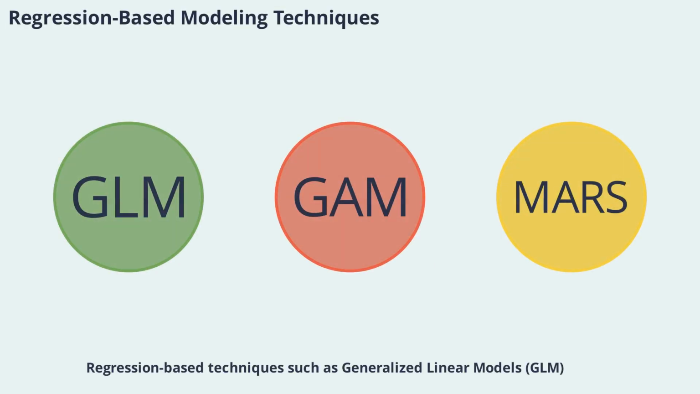Regression-based techniques such as generalized linear models (GLM), generalized additive models (GAM), and multivariate adaptive regression splines (MARS) analyze the statistical relationship between species presence and environmental variables. These methods can handle complex data and provide interpretable results, making them popular in ecological research.